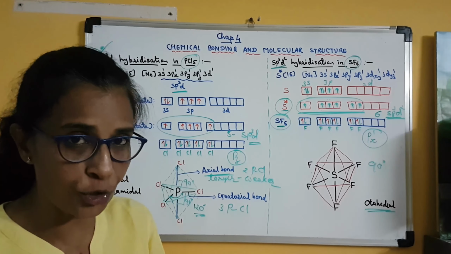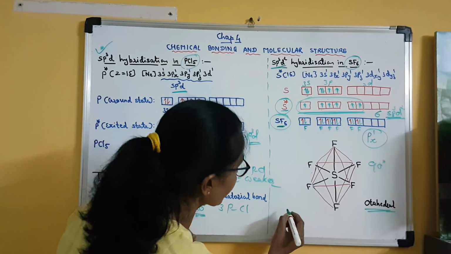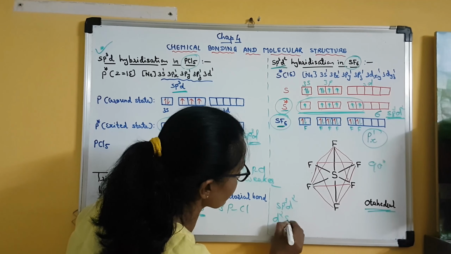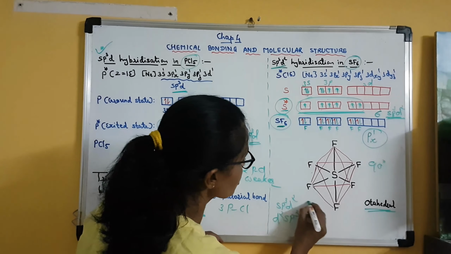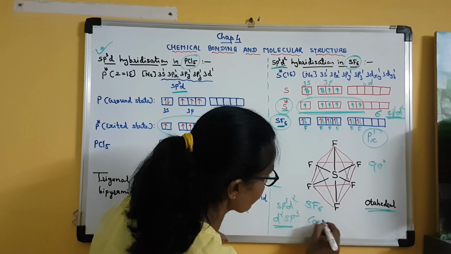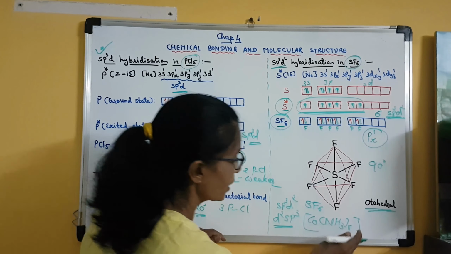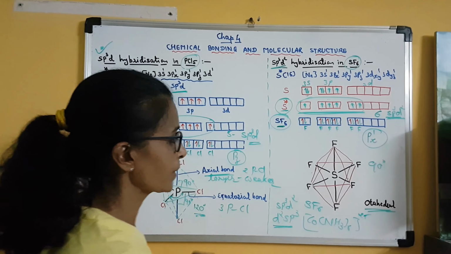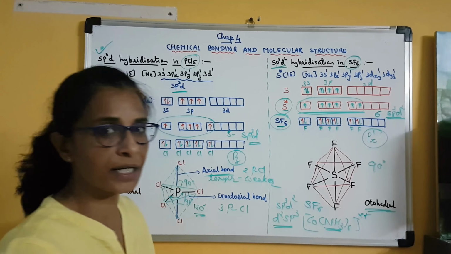Now, as I told you in the previous lecture, you have to remember one table which is given. In that, these two types, sp3d2 and d2sp3, examples are given. In sp3d2, SF6 is given, and in d2sp3, for example, [Co(NH3)6] with a +2 charge, this type of ion is given. Clear? So why is it so? Here ammonia is considered stronger